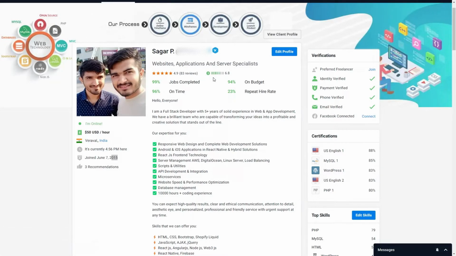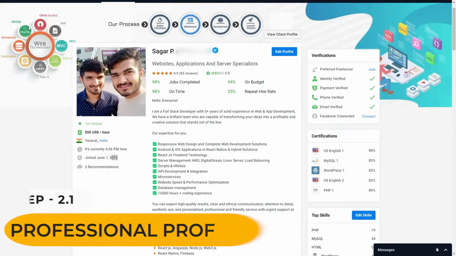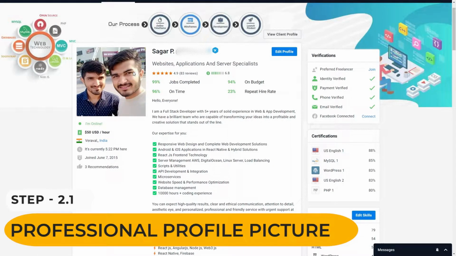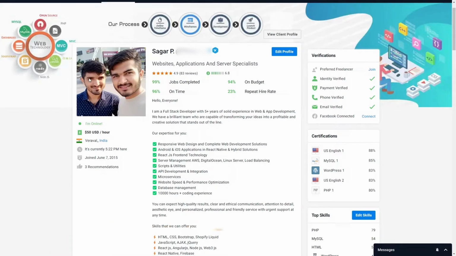In order to make your profile interesting, the first thing that you should care about is your profile picture and your background image. Right now in this case we have a picture of me and my brother. So the first option that you have is to upload your own profile picture. And the second option is that you should create a logo which represents your skills. For example, let's try to change the profile.